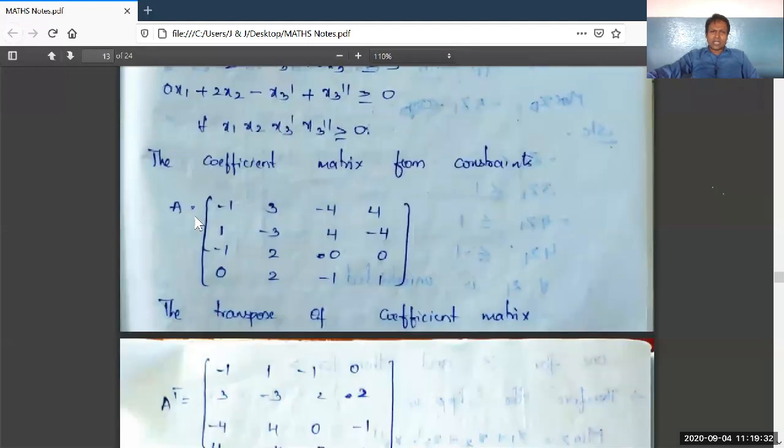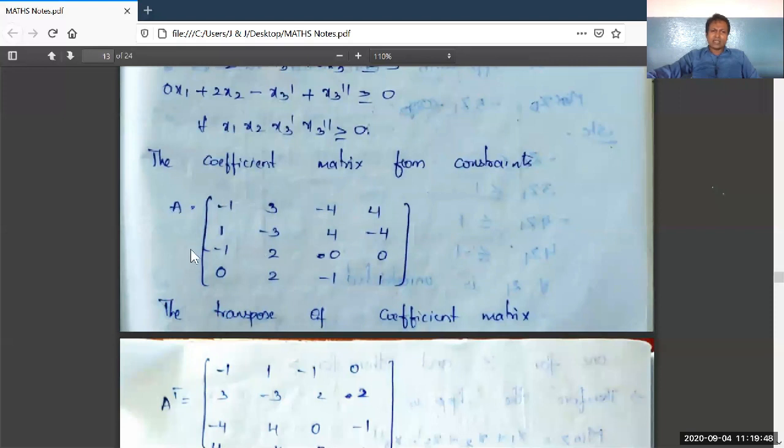Right? The same values are written here. A is equal to -1, 3, -4, 4, 1, -3, 4, -4, -1, 2, 0, 0, 0, 2, -1, 1. It is of order 4 by 4. It is a square matrix.